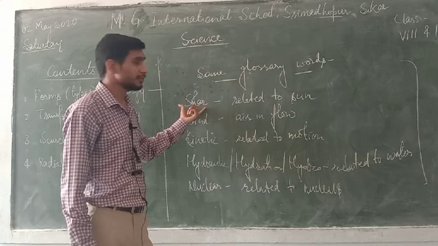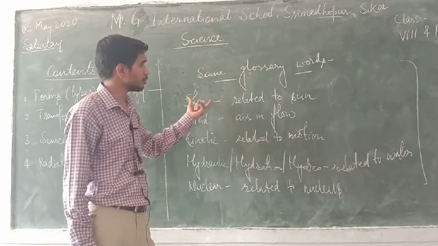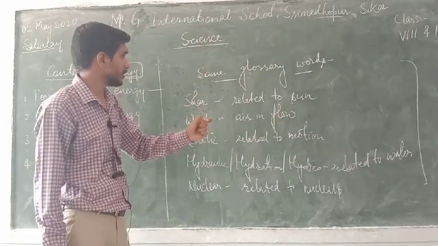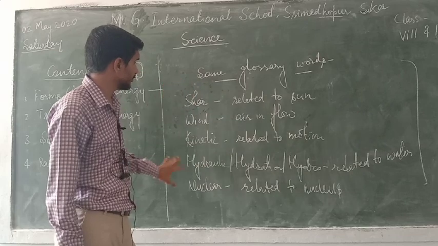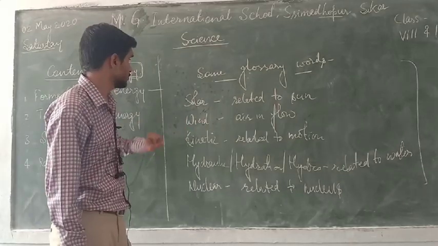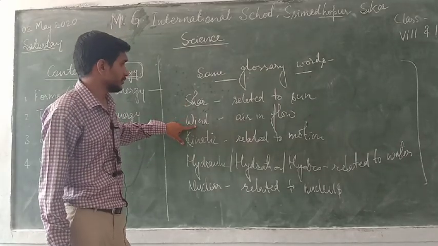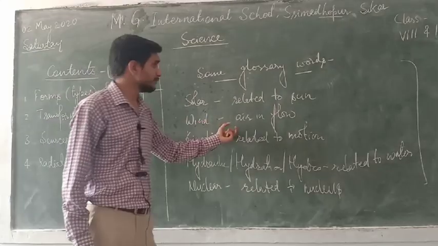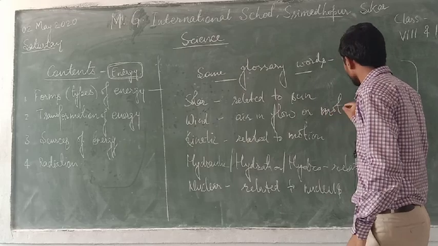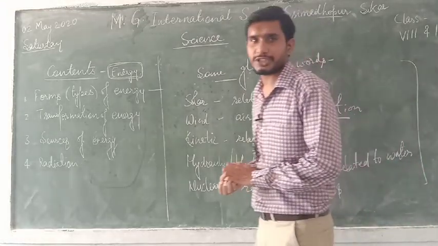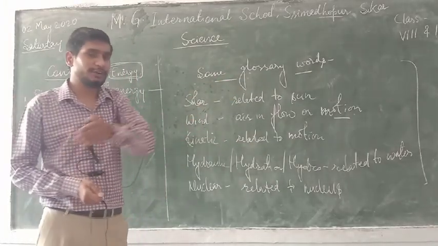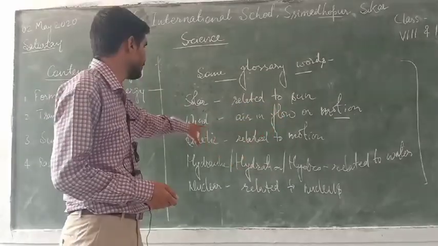These are: solar. Whenever you find the word solar, it always means related to the sun. Keep it in mind very strongly. These words give direct meaning, so focus here seriously. The next word is wind. What is wind? Air in flow or motion. When air is in flow or motion from one place to another, that flowing or moving air is considered as wind.